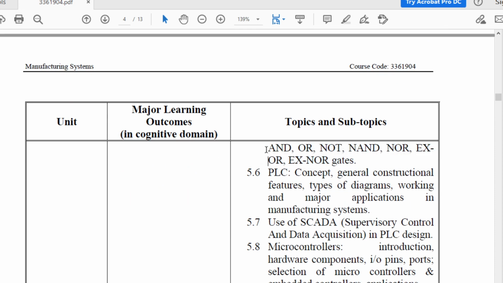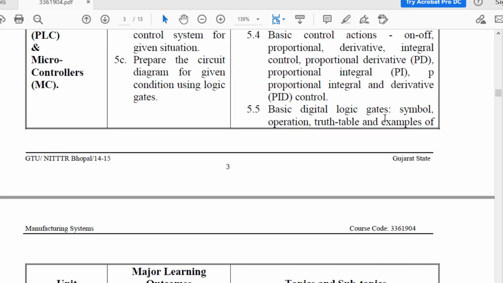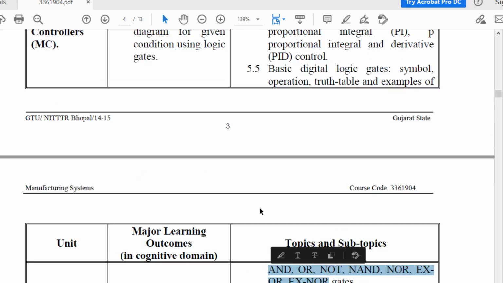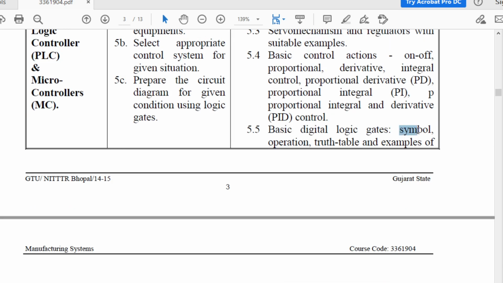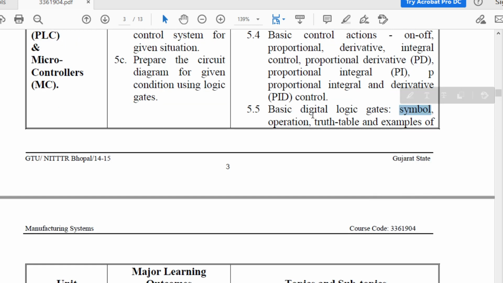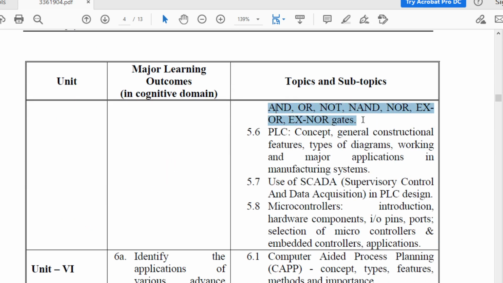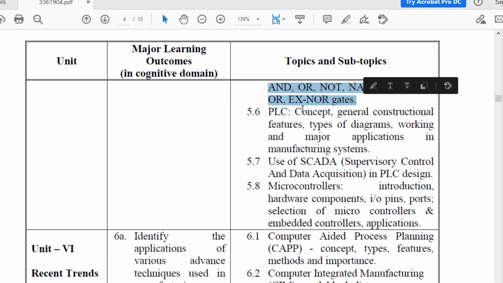So these are the different types of gates, and in this topic you are going to learn about all these gates. What are the symbols of these gates? Then after, truth table for these gates. So all this you are going to learn in this topic.